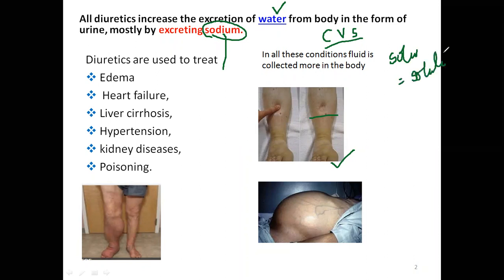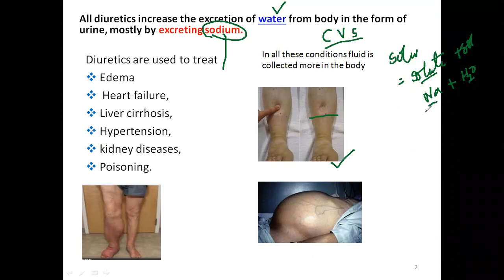In a solution, consider solute as sodium and solvent as water. Both combine to give the fluid which is present in our body. So wherever sodium is present, water is available there.